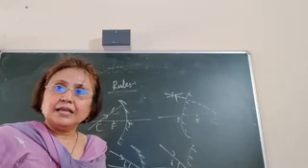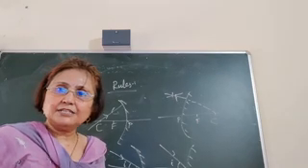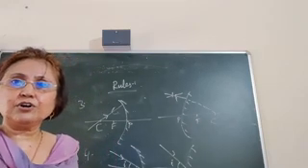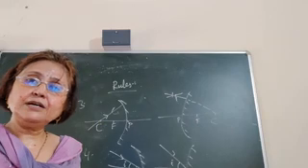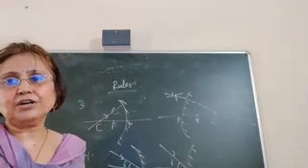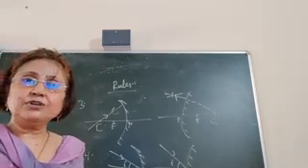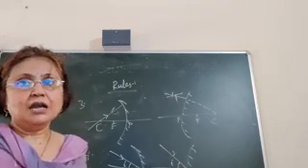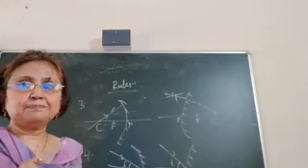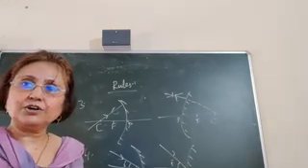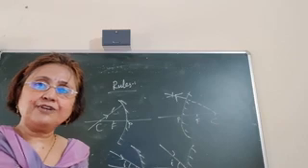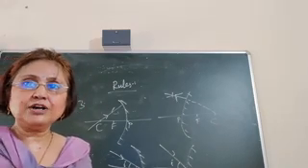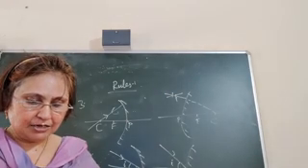The first rule is any ray of light which is parallel to the principal axis actually passes through the principal focus in case of a concave mirror, or appears to pass through the focus in case of a convex mirror. The second rule is a ray of light passing through the principal focus. After reflection, it becomes parallel to the principal axis in case of a concave mirror, or any ray of light which is appearing to pass through the principal focus in case of a convex mirror will become parallel to the